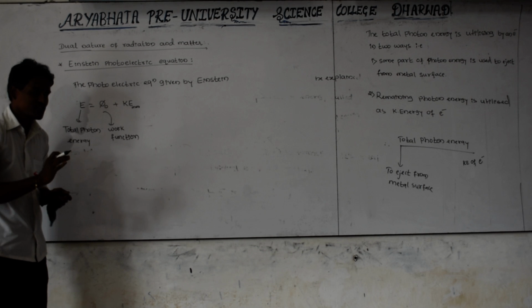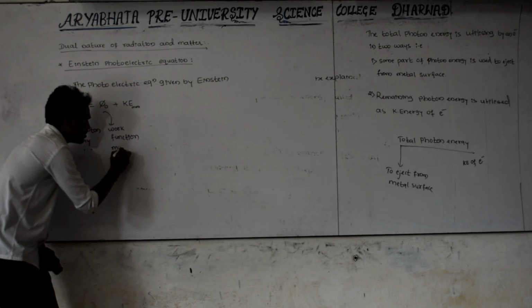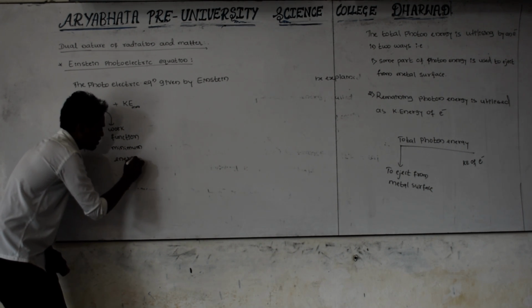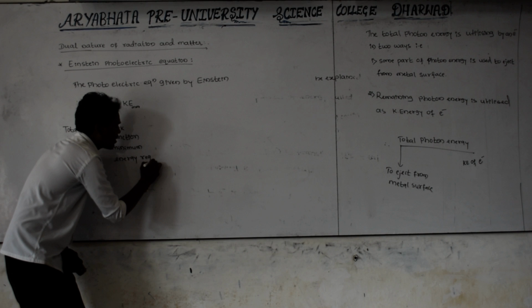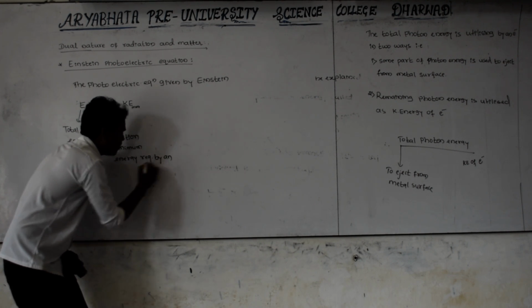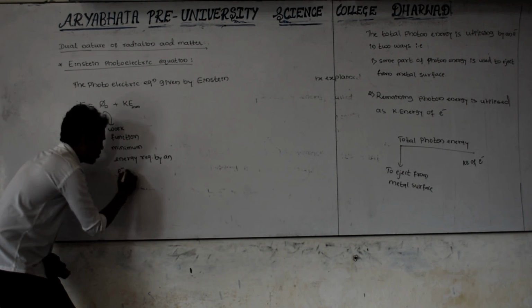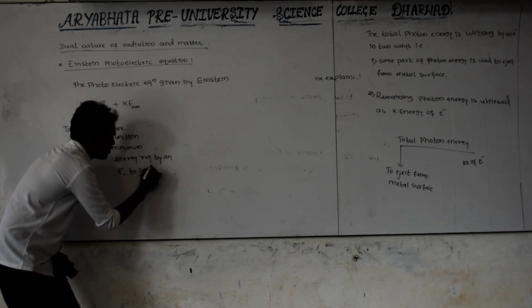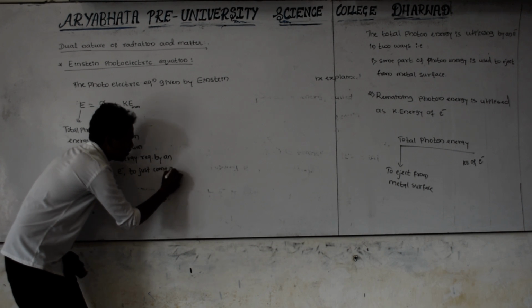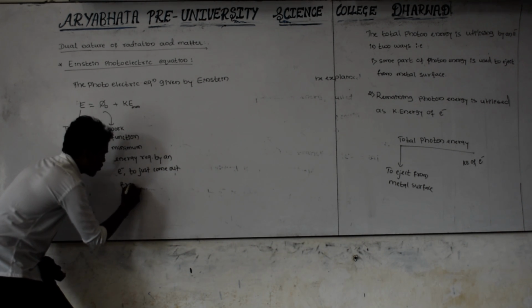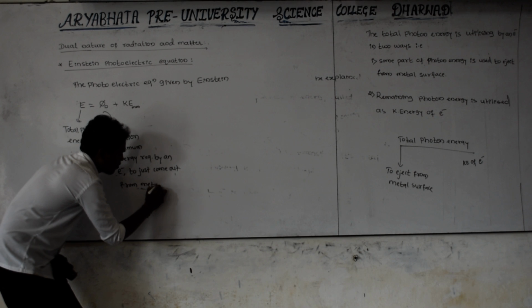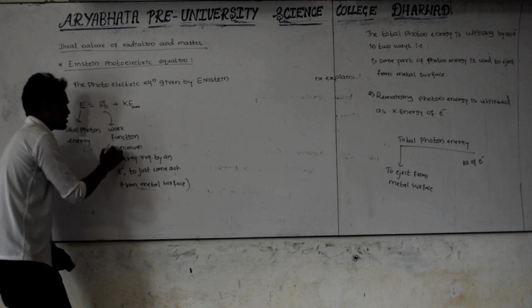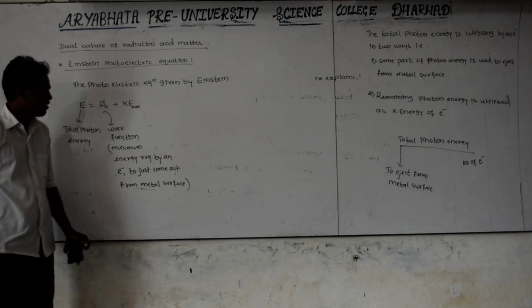The work function of the metal is the minimum energy required by an electron to just come out from the surface of the metal. This minimum energy is called the work function, as you know very well.